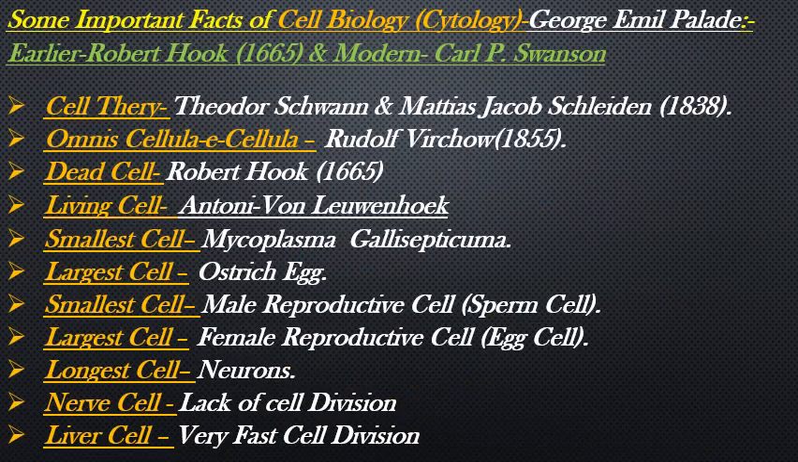So moving to the next slide, some important facts of cell biology. Cytology, also called George Emil Palade. Earlier, Robert Hooke, in 1665, discovered a dead cell in cork. And modern, if you talk about the father of cytology or cell biology, it is Carl P. Swanson. Cell theory was proposed by Theodor Schwann and Matthias Jakob Schleiden, 1838.